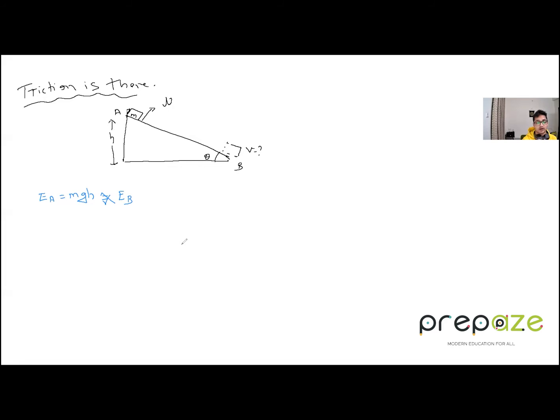What is happening over here now? Because of the friction, heat is generated. Obviously there is friction, right? You cannot have exactly the same energies overall. There is some heat involved.